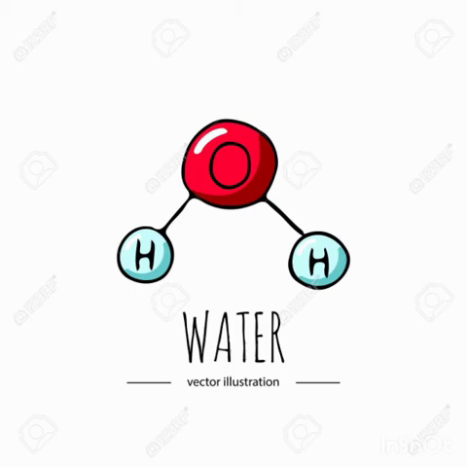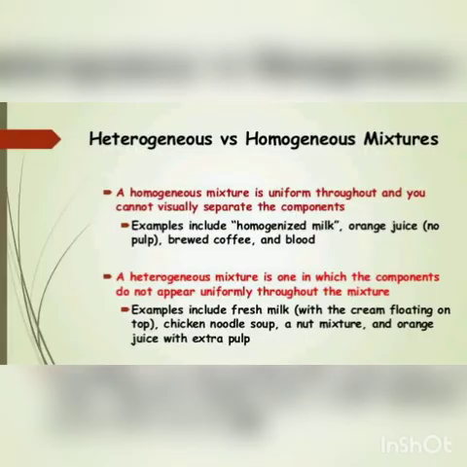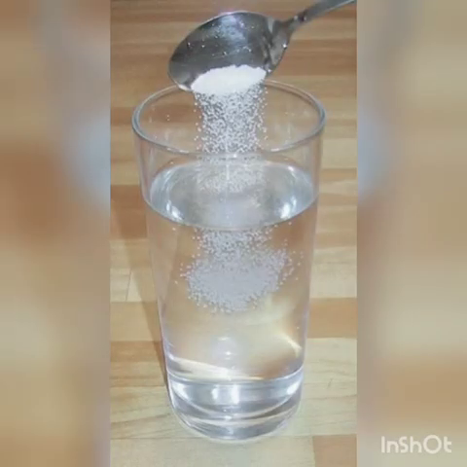Next, homogeneous and heterogeneous mixtures. Homogeneous is uniform throughout and you cannot visually separate the components. In heterogeneous mixtures, the components do not appear uniformly throughout the mixture. A homogeneous example is salt water. Here salt will completely dissolve in water, that is, mixed well.